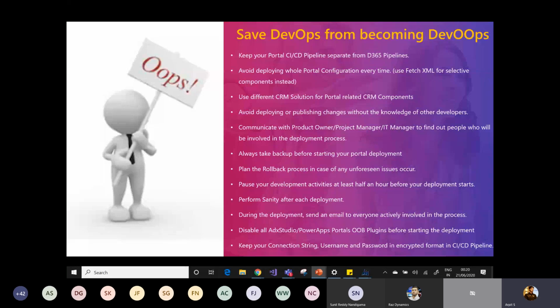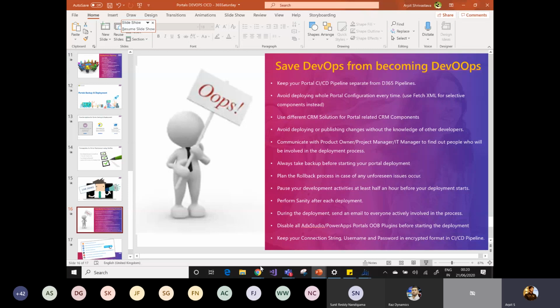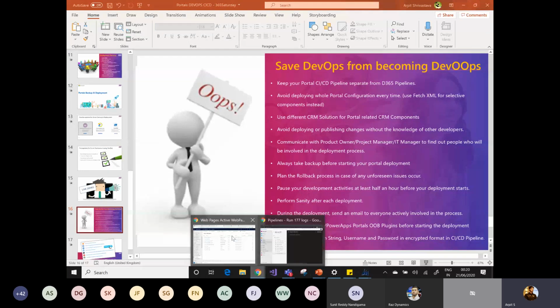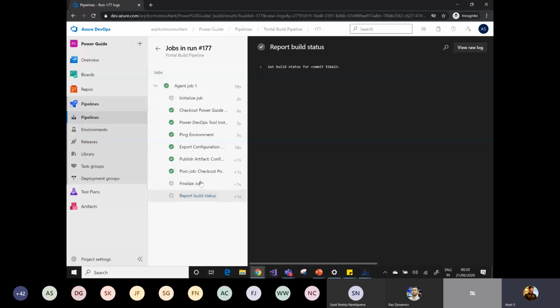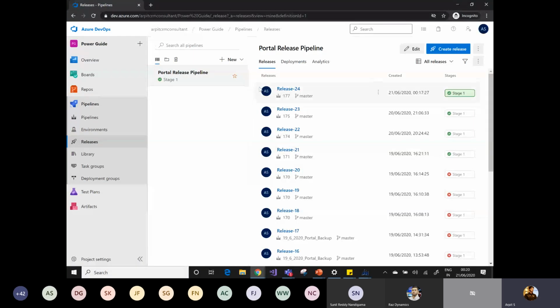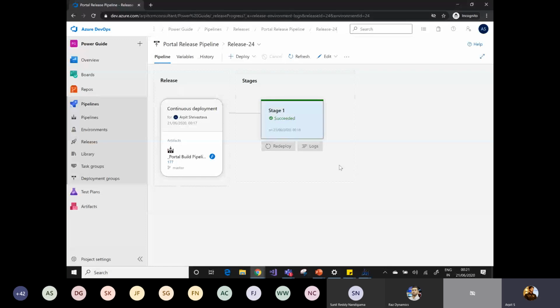Let's see quickly what the status of the deployment is. So my CI pipeline is completed. Let's see the release pipeline. You can see this release 24 is the most recent release pipeline. It has also succeeded. So this is the way you can simply automate it. This is from the Azure DevOps perspective.